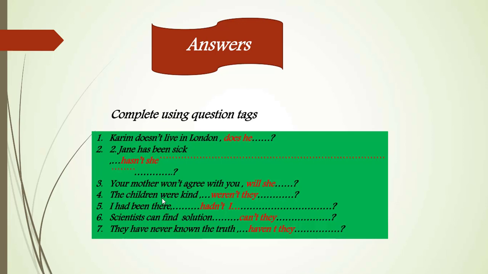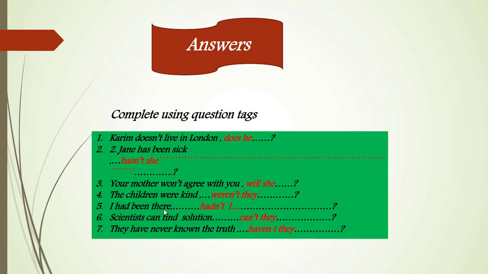Number 4: the children were kind, weren't they? Here were is the verb to be in simple past, and here it is positive. So the question tag is weren't they? Weren't here is negative.